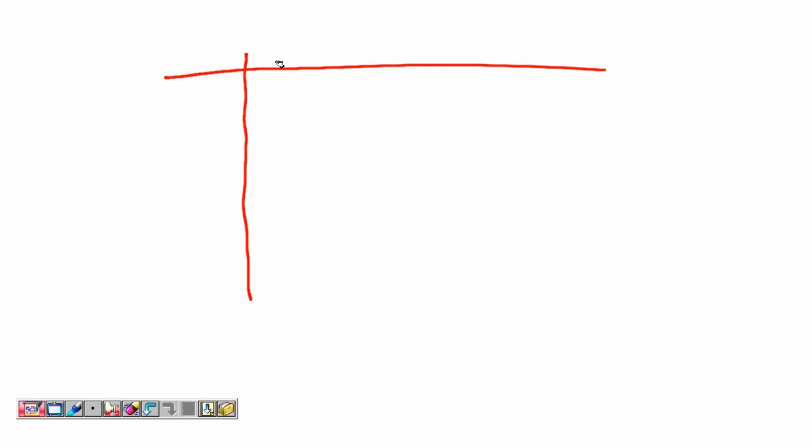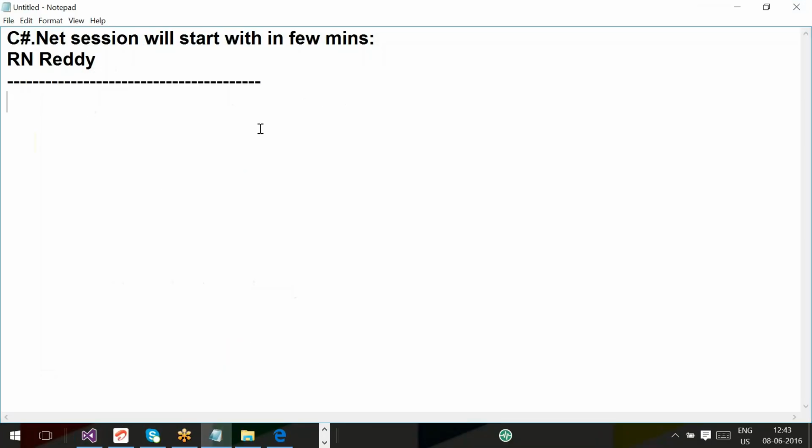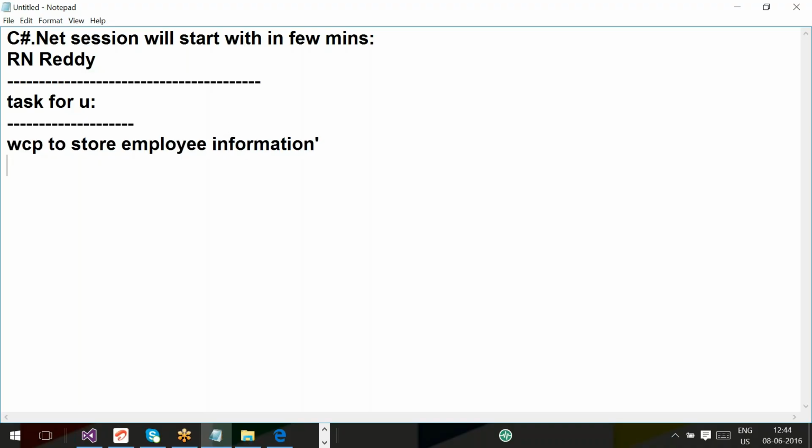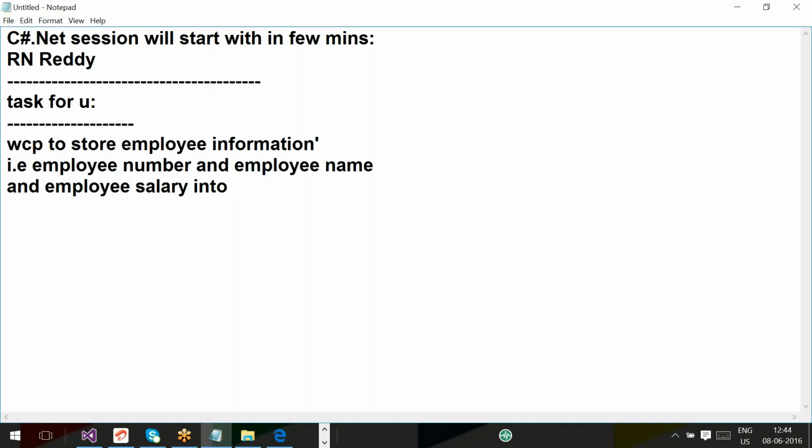Write a console program. What is the requirement I am giving you here? Write a console program, all of you. Just observe the task. Task for you. Write a console program to store employee information. Employee information, that is employee number, and employee name, and employee salary, into three variables.